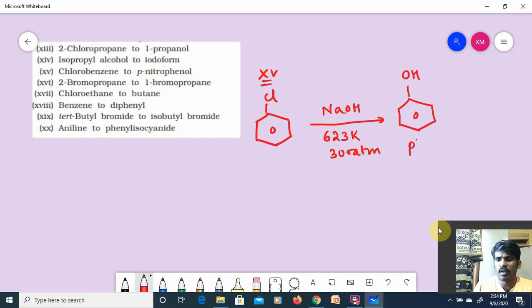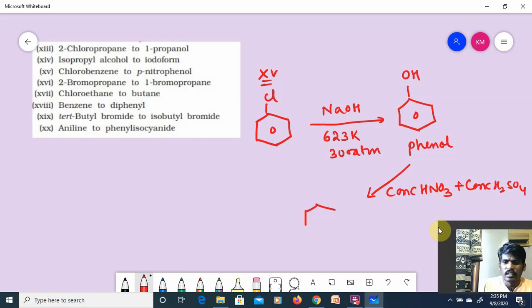This is phenol, and then treat it with nitration mixture, concentrated HNO3 plus concentrated H2SO4, it will give you para-nitrophenol.